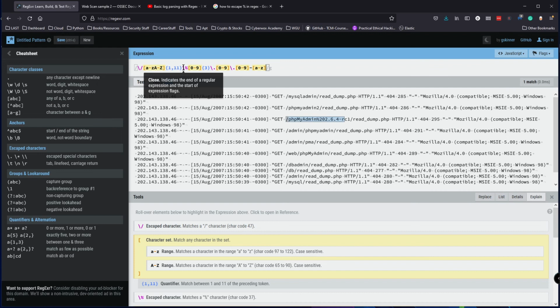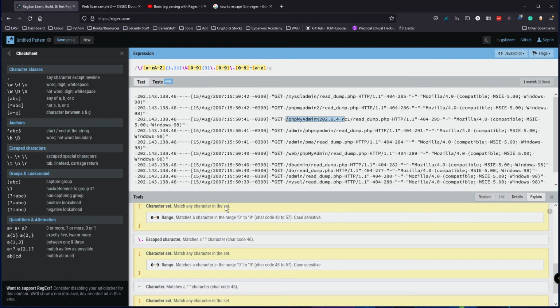I missed something probably. 0 to 9, dash, A to Z, 3. Seems like it's not accepting this last part, the dash. Maybe I have to escape the dash. Let me try to see if I have to escape the dash first.